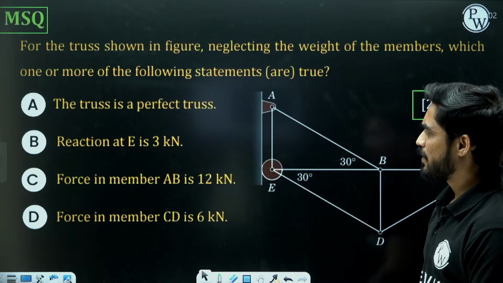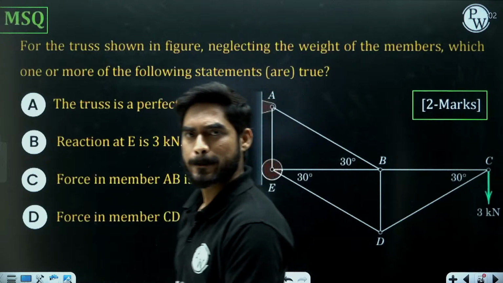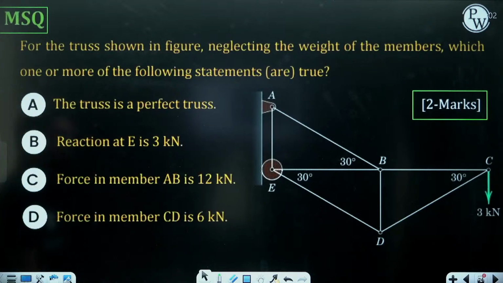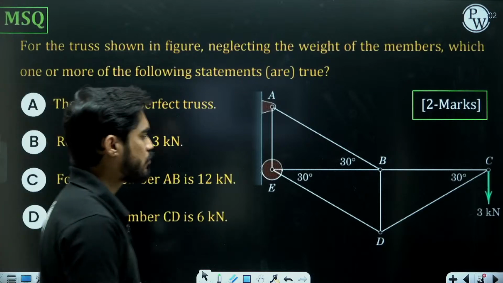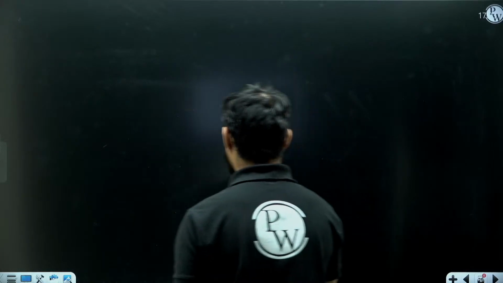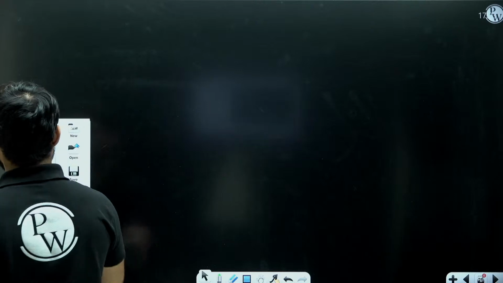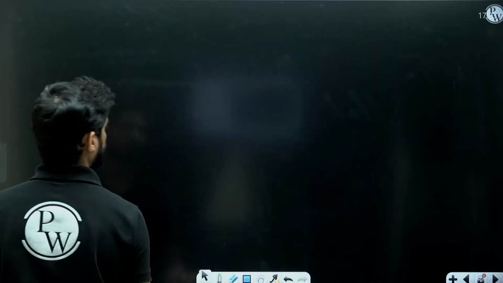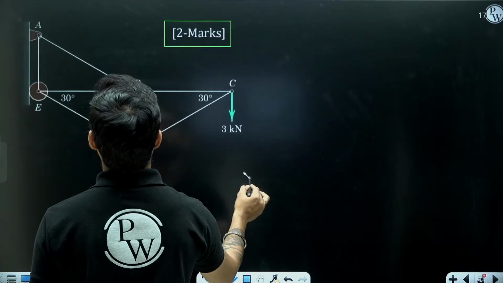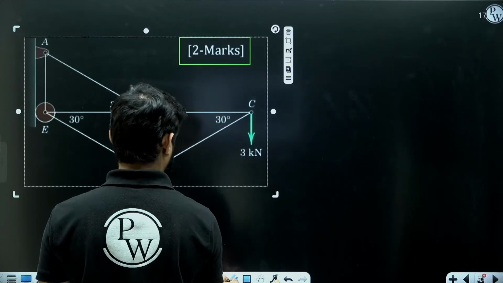So it is a simple problem. We have a truss and we have 4 statements. Which one of these statements is correct? So let's solve one by one.